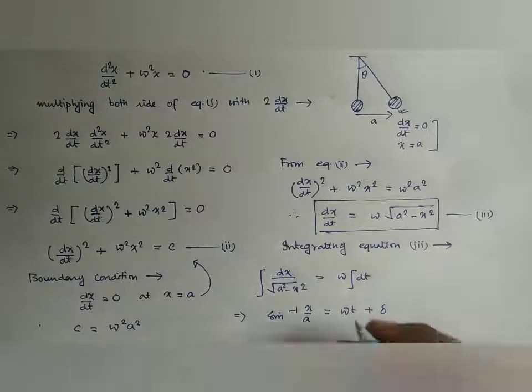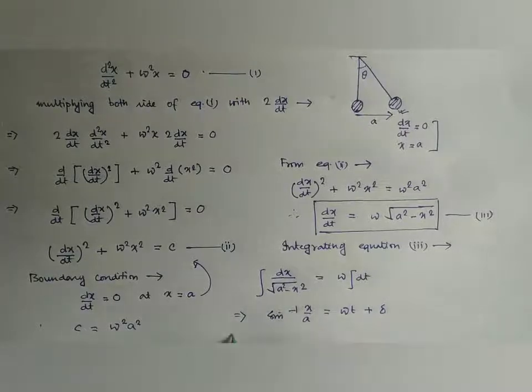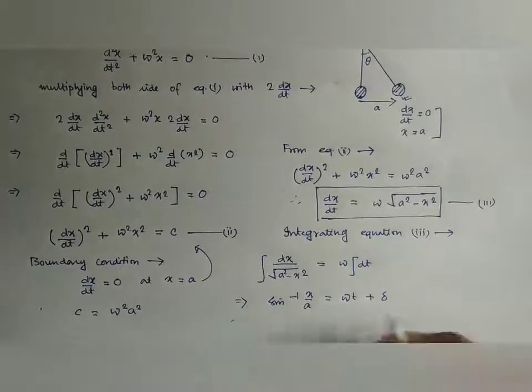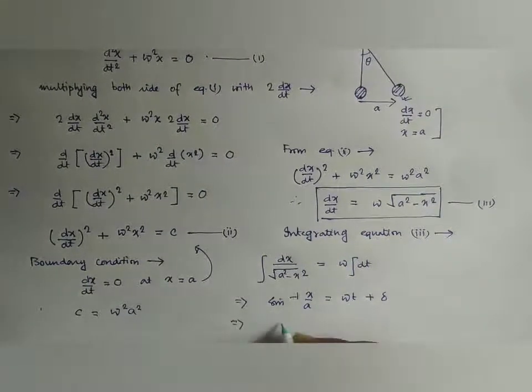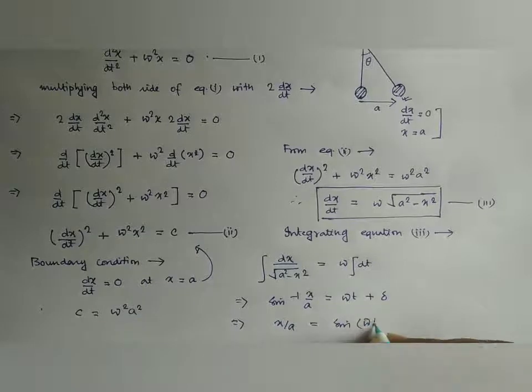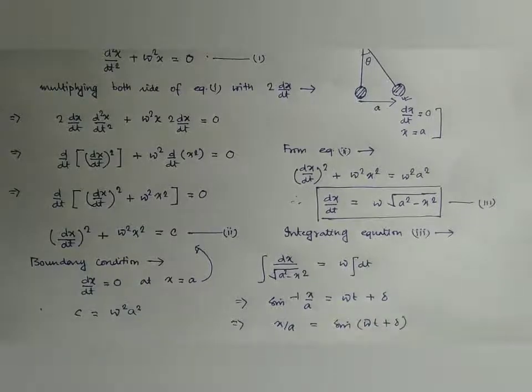So we have from here x by A equal to sine of omega t plus delta.